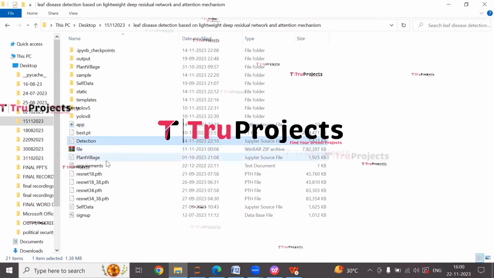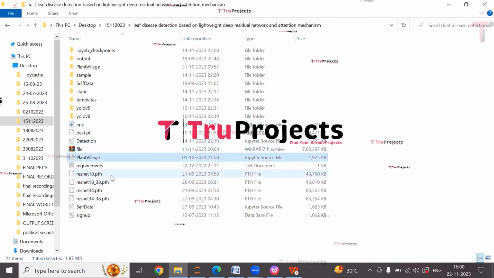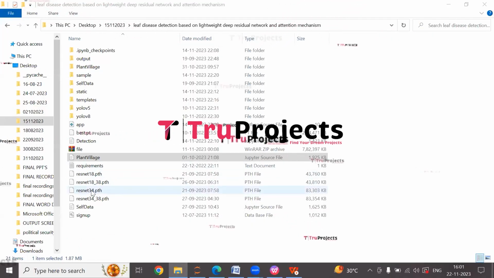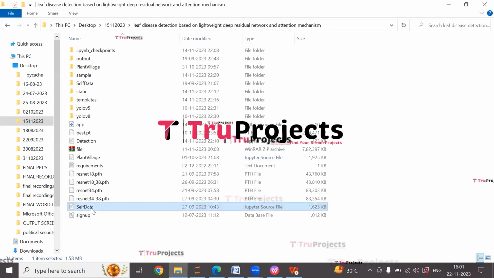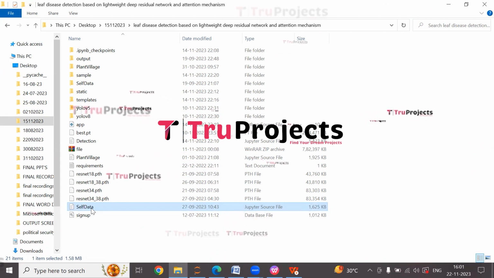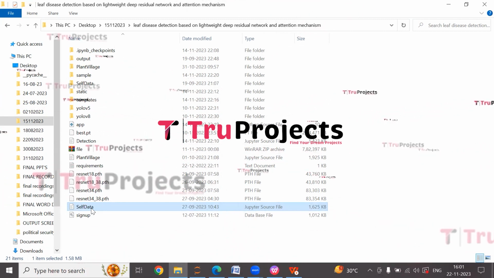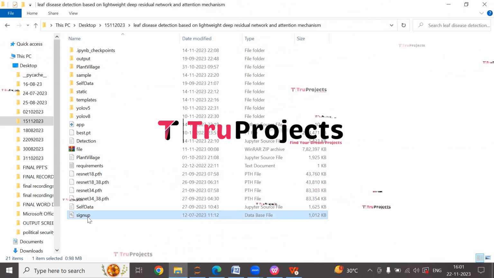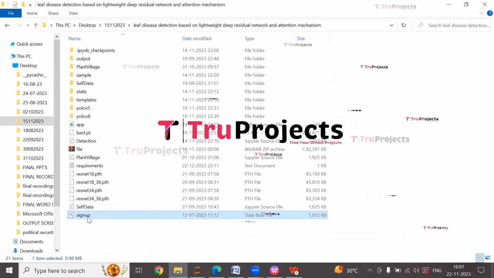These are notebook files. This is a Jupyter notebook file which contains a combination of code, graphs, and outputs all in one place. It allows users to write and execute code in individual cells, making it a popular choice for data science. This is the signup.db file. This file is the database file used to store user information.